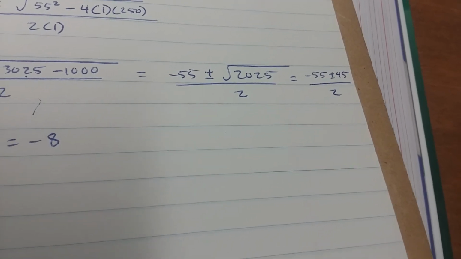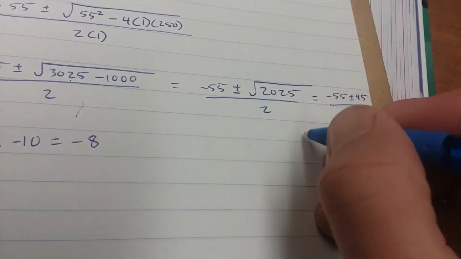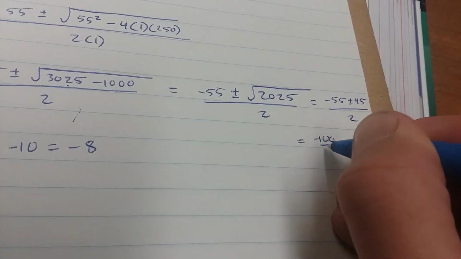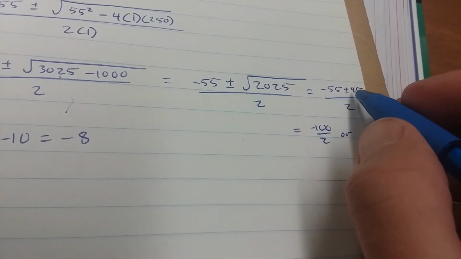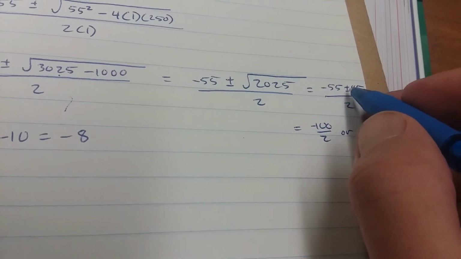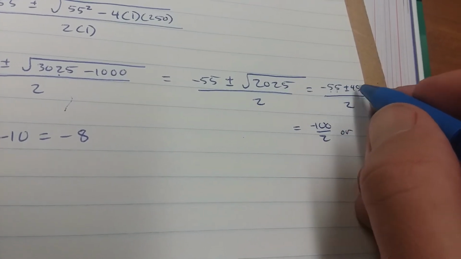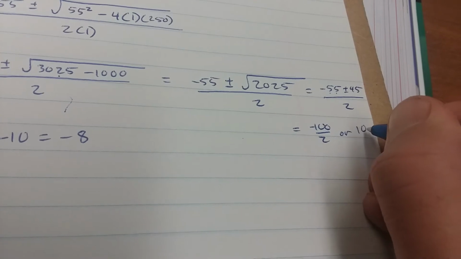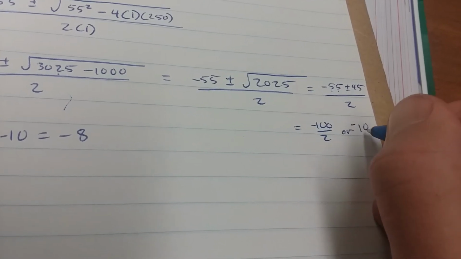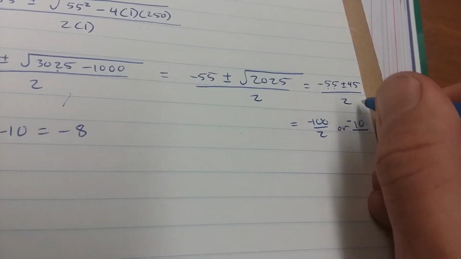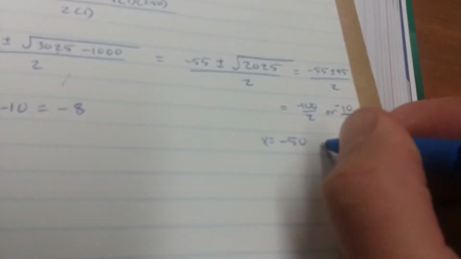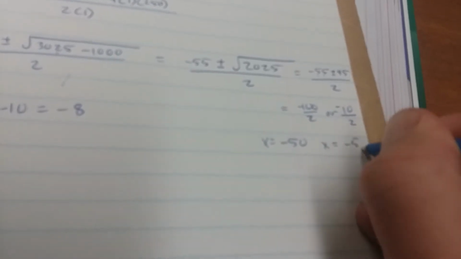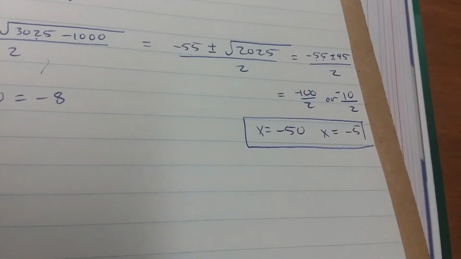So it's either negative 100 over 2, or, let's see, negative 55 plus 45 is negative 10, so negative 10 over 2. So your solutions are going to be x equals negative 50 or x equals negative 5.